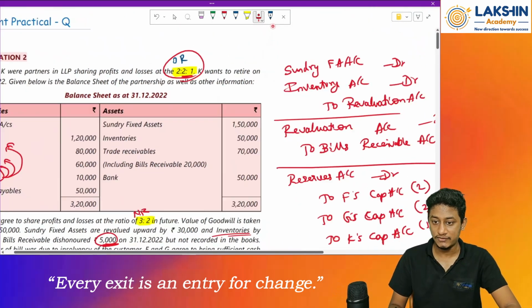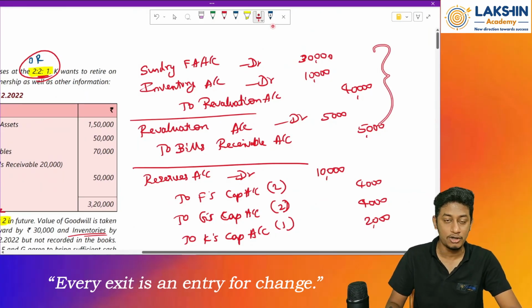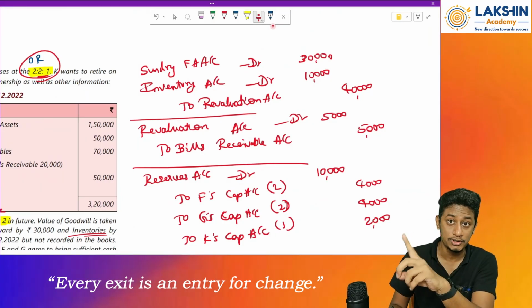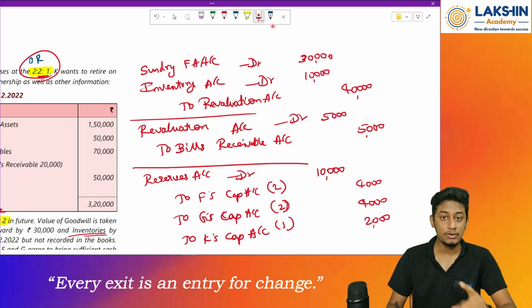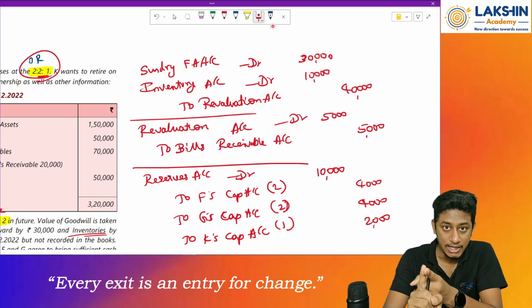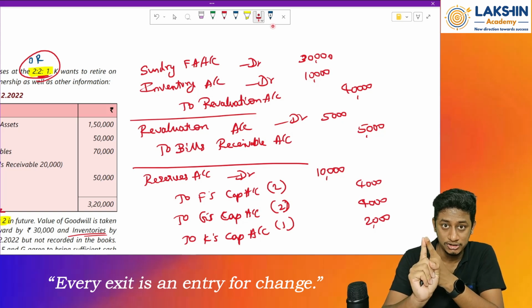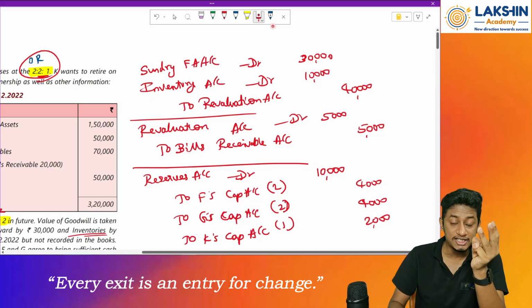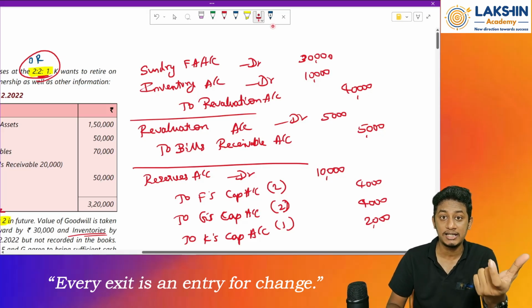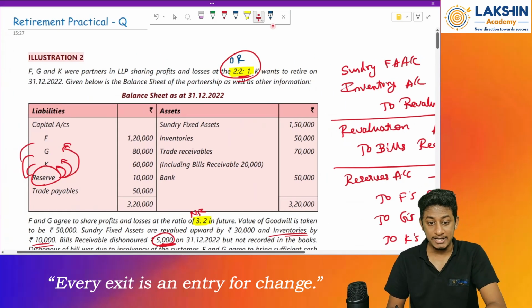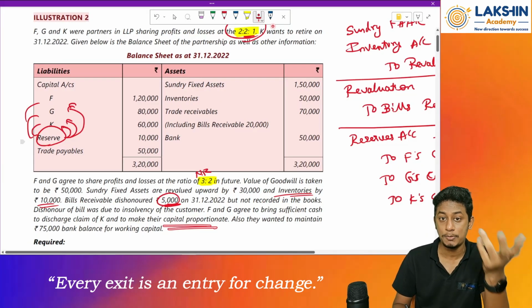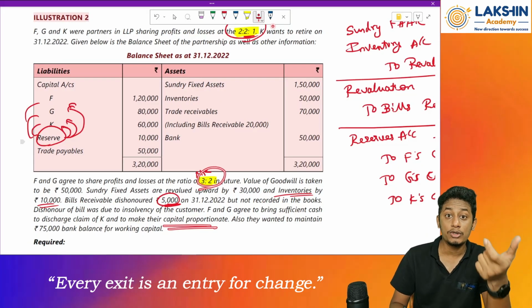See, the capital value will vary. Why? Because first of all, I am dividing the profit or loss on the revaluation, and it is not computed yet. Okay, we forgot to compute the revaluation profit or loss, so that is to be computed. Keep it in mind. Next, basically in the partners' capital accounts, I will divide the revaluation profit or loss, I will divide the reserves, I will divide the goodwill. After all these adjustments, I will get the balance remaining in the partners' capital accounts. Now in my case, I don't know that. Why? Because as they have told us, the capital should be proportionate to my new profit sharing ratio.